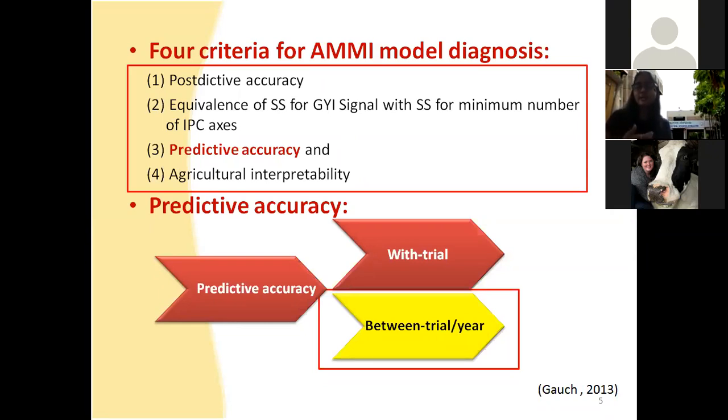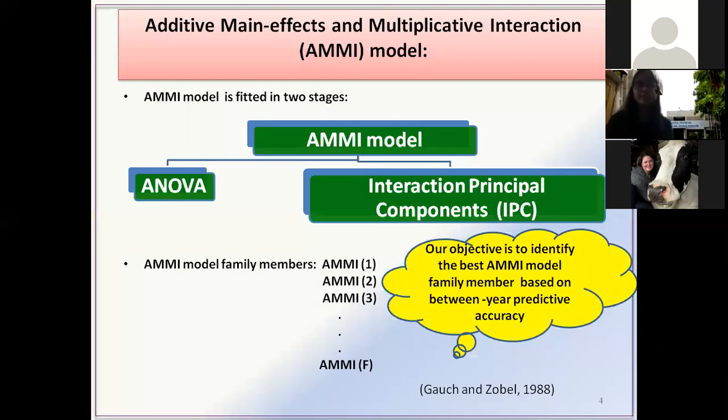Among these, predictive accuracy is considered to be the best one because it gives some more idea how the genotype will perform in the farmer field as well. Among this, we have within trial accuracy and between year trial accuracy. Between year trial accuracy gives a more practical idea how the genotype will perform in the farmer field.